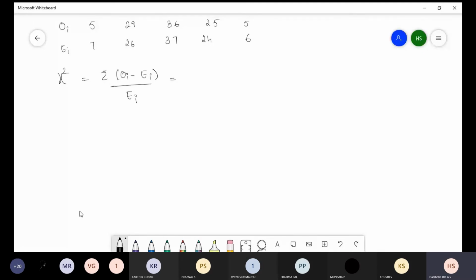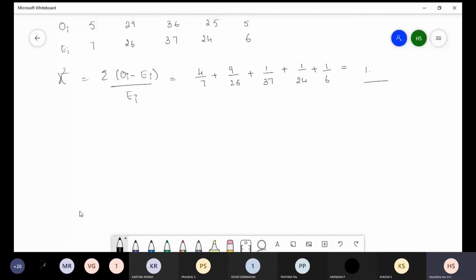Yes, 5 minus 7 is minus 2. Minus 2 whole square means 4 divided by 7. 29 minus 26, 3. 3 whole square means 9 divided by 26 plus 36 minus 37 is minus 1. Minus 1 whole square is 1 divided by 37 plus again 25 minus 24 is 1. 1 square is 1 divided by 24 plus 1 divided by 6. Find out the point.